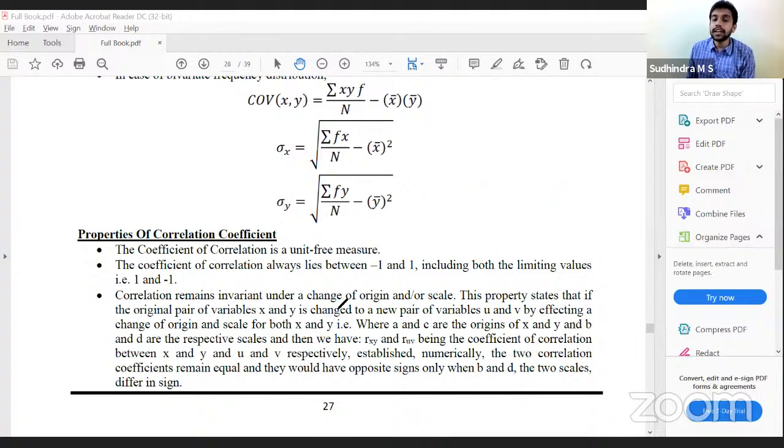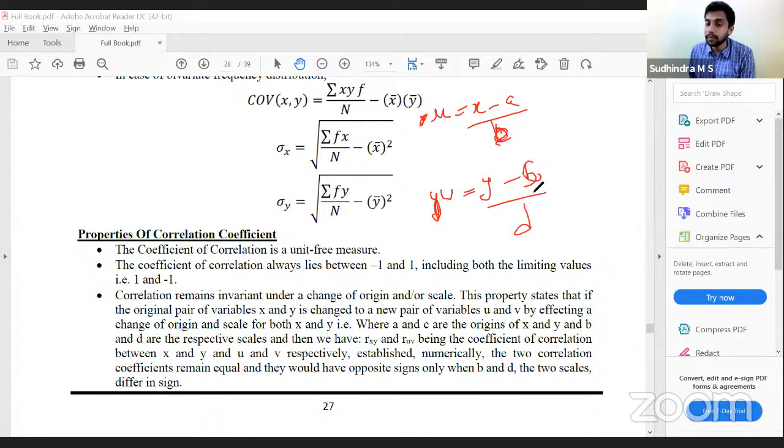Correlation remains invariant to change of origin and change of scale; it doesn't get affected, but it only gets affected by sign. The sign of the correlation might change if the values of B and D are of opposite sign. Correct? So if U is equal to X minus A by B, and V is equal to Y minus C by D, wherein A, C and B, D are called change in origin and scale.